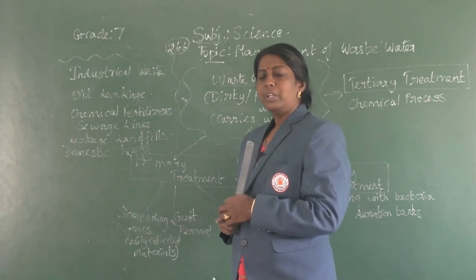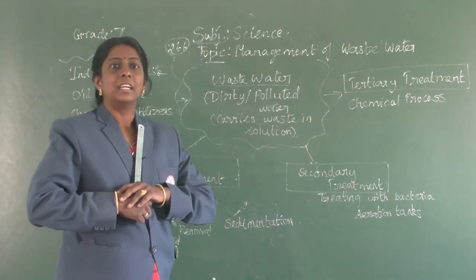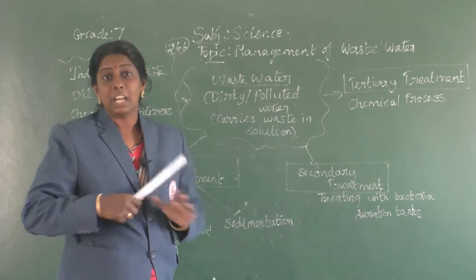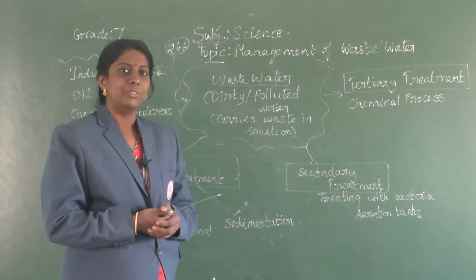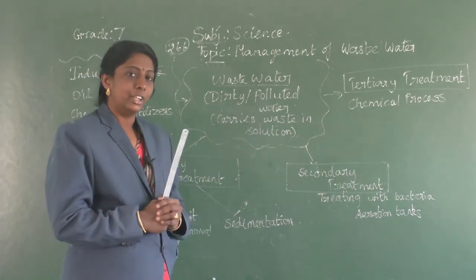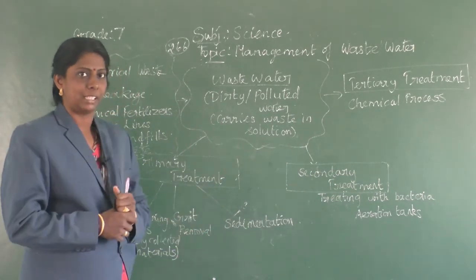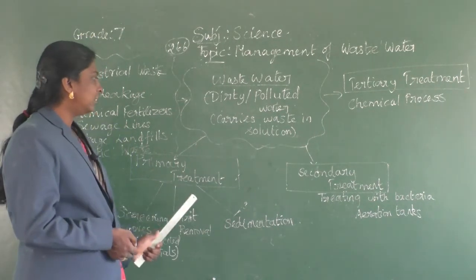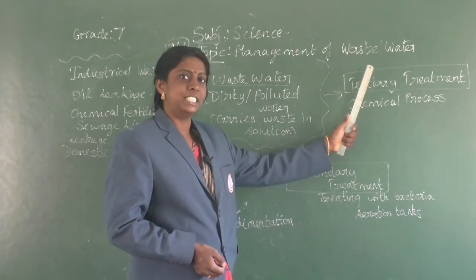So what we are doing with this wastewater, whether it is recycled and reused somewhere or else it's getting dumped somewhere, that we have to find, isn't it? Yes children, we are recycling and we are using it again. For that they are using a separate water treatment plant. In that they are having 3 steps, that is primary treatment, secondary treatment and tertiary treatment.